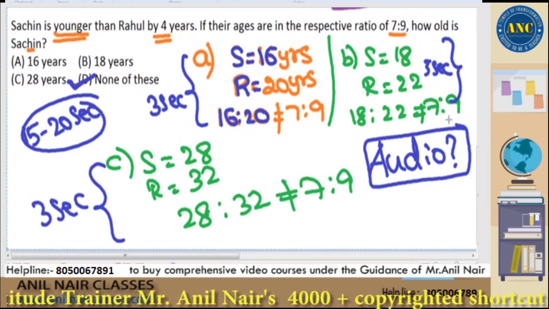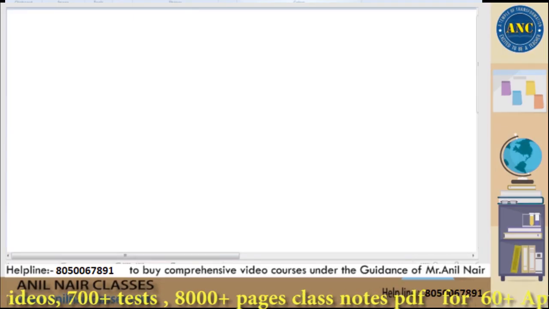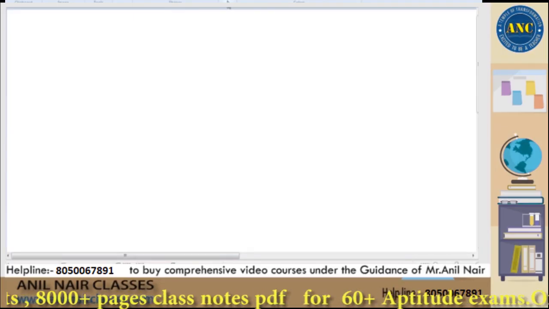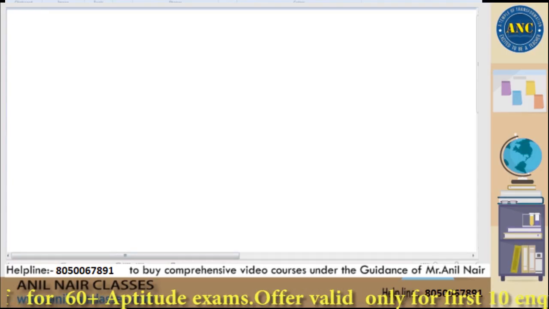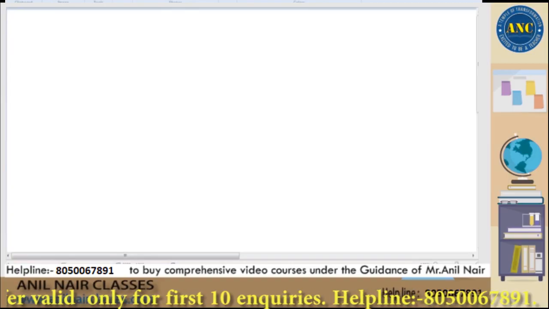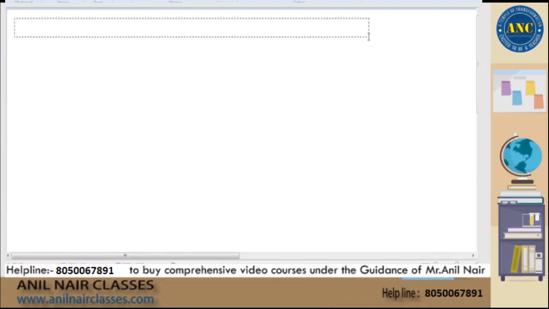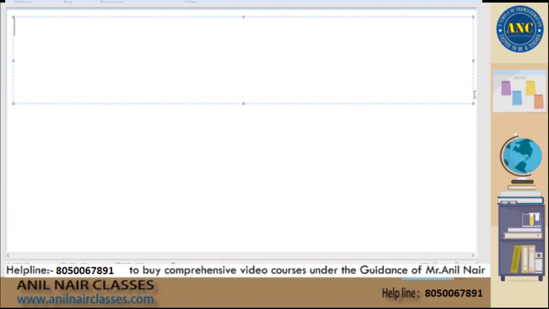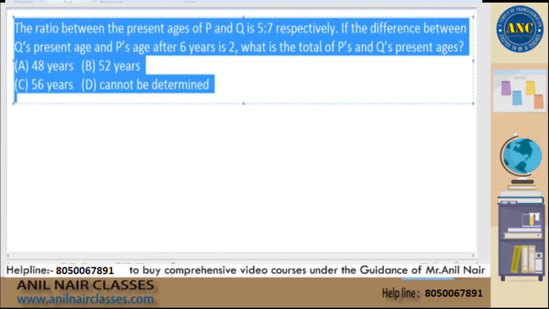Second one, slowly we'll scale up the level of difficulty, sir. And some of the questions I am taking in today's class have come in the examination also. Maybe I might have changed the names in the given question. Second one. I am drafting the question. We will solve some questions to some extent using method 1. We will also solve the question using method 2, just to understand how to differentiate between method 1 and method 2.